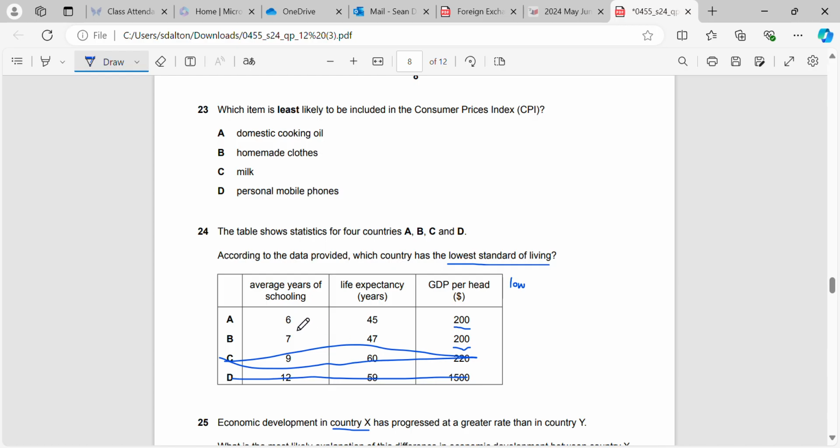Average years of schooling is 6, but the life expectancy is only 45 in country A. So country A we would expect to have the lowest living standard, because people go to school for the least amount of time, so they get the smallest level of education. They die earlier than they do in other countries, and they've got the same GDP or less than other countries also.